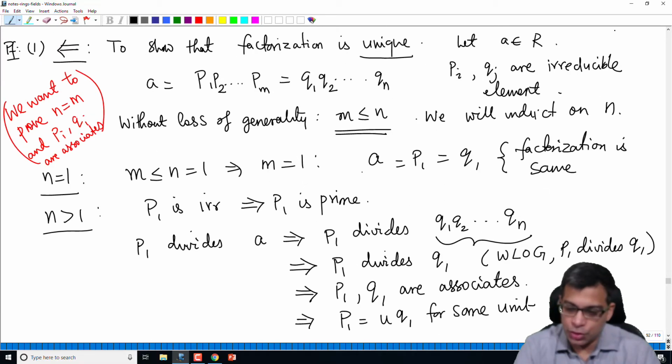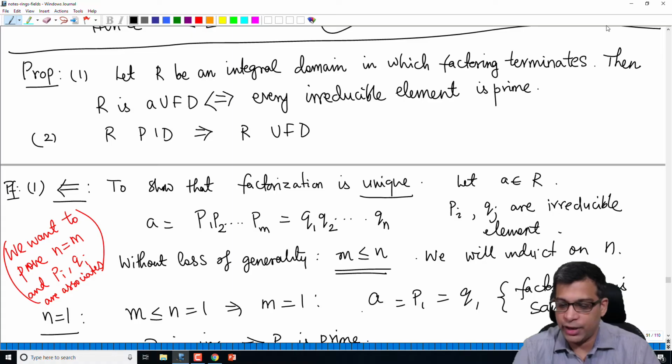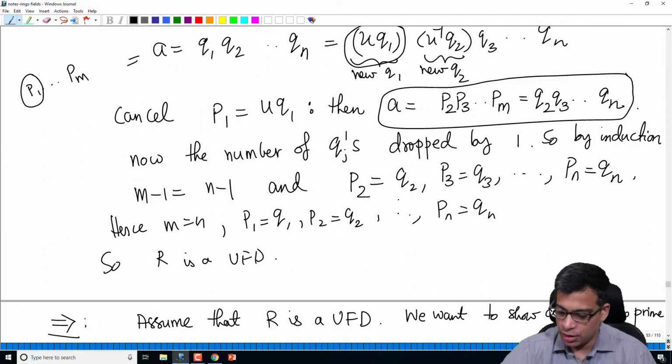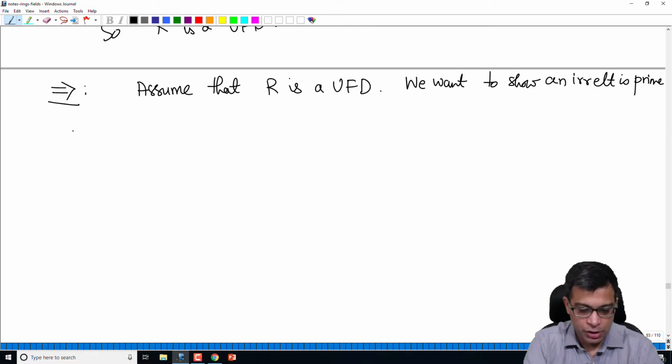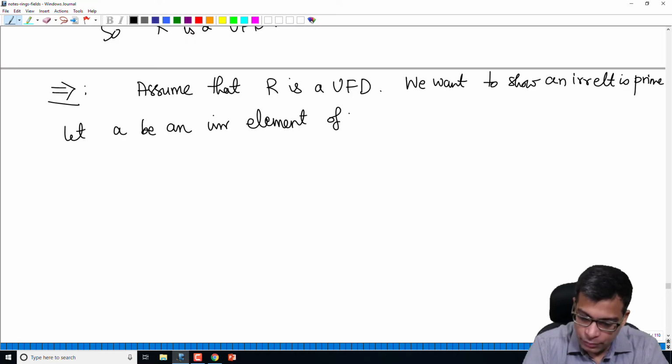We want to show that if you have a UFD, then every irreducible element is prime. So now I am assuming that it's a UFD. I will show that every irreducible element is prime. So let A be an irreducible element of R. Suppose A is not prime.